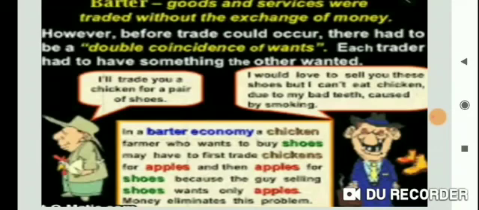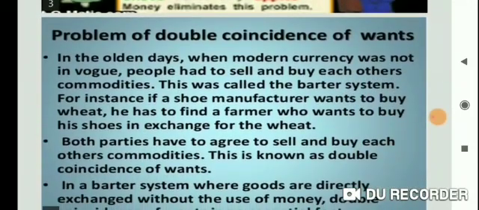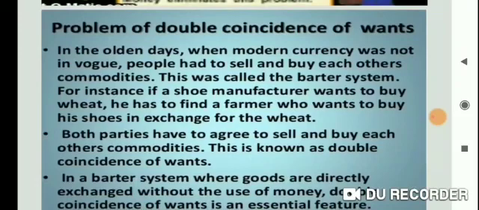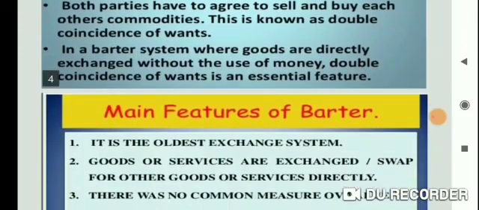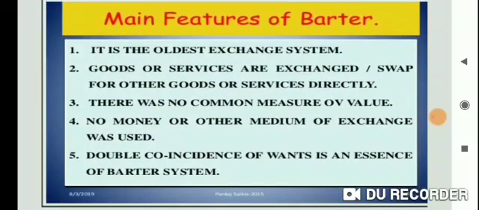This is the problem of double coincidence. Why? Because a person decides to sell exactly what the other person wishes to buy. Okay, this is initially the feature of double coincidence. Now let's see, I have already discussed the problem of double coincidence of wants. And next, the main features of the barter system.